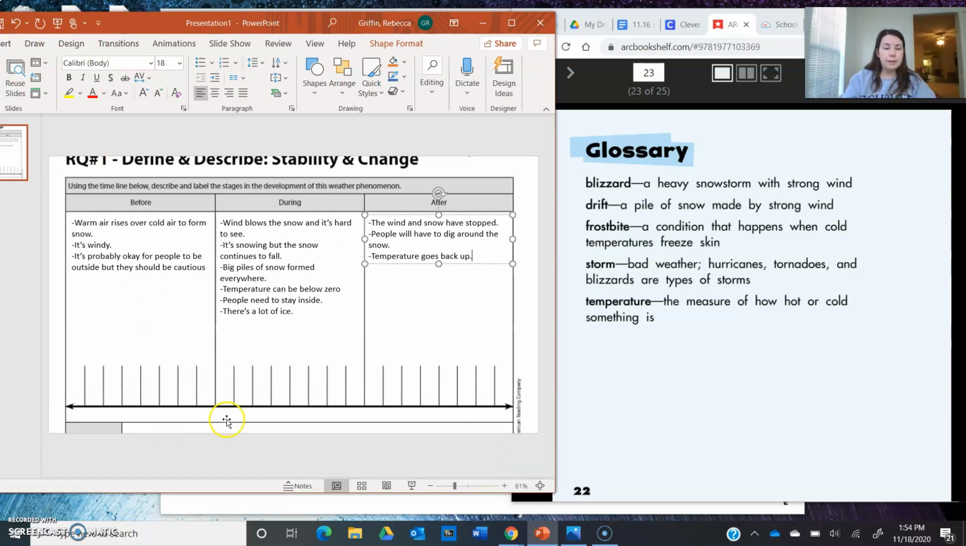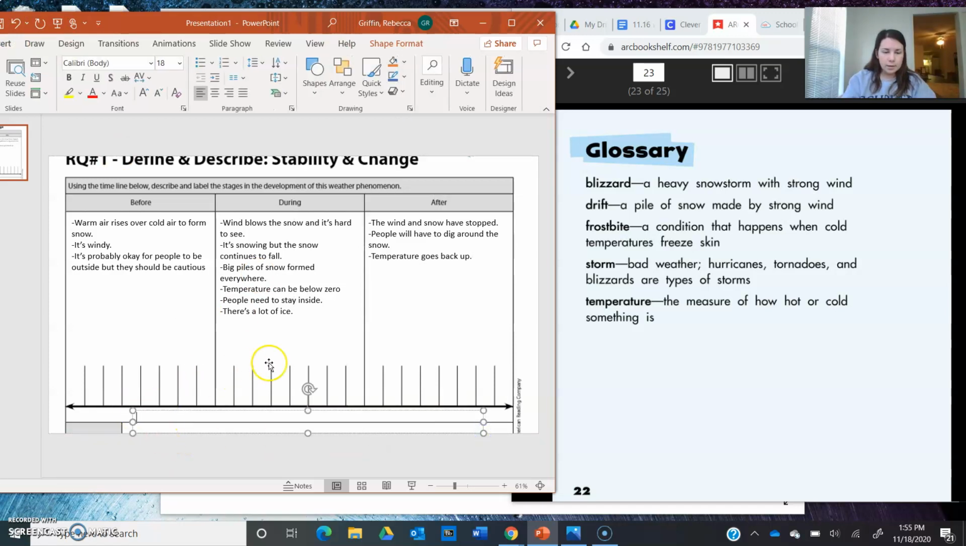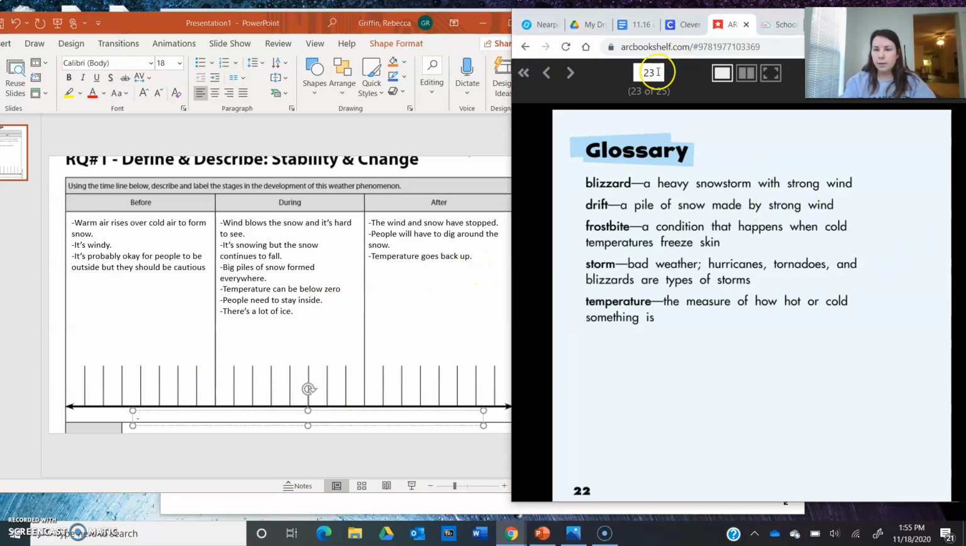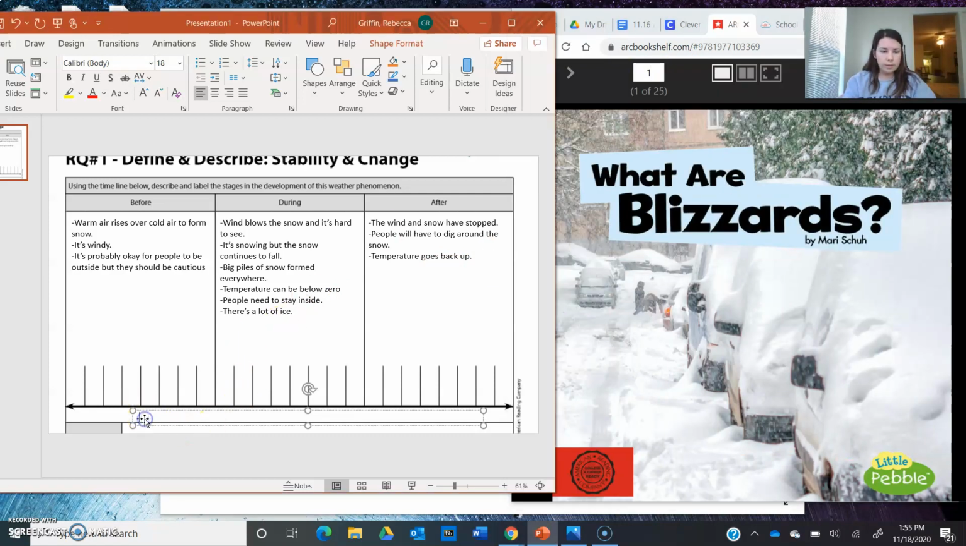You've got a box down here where you can write your evidence. So I'm going to enter a text box right down there to write that. Let's see, what's the title of this book first off? So let me go back to page 1. Okay, so it's called What Are Blizzards? So I'm going to put that in quotations.